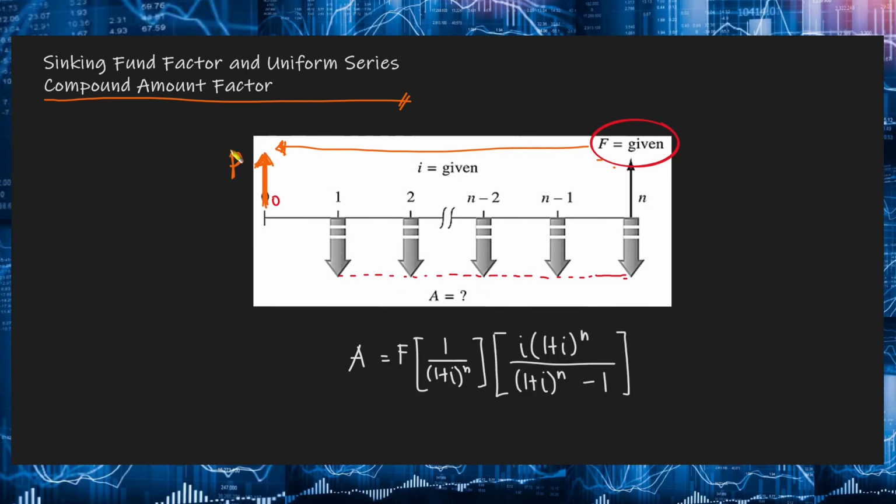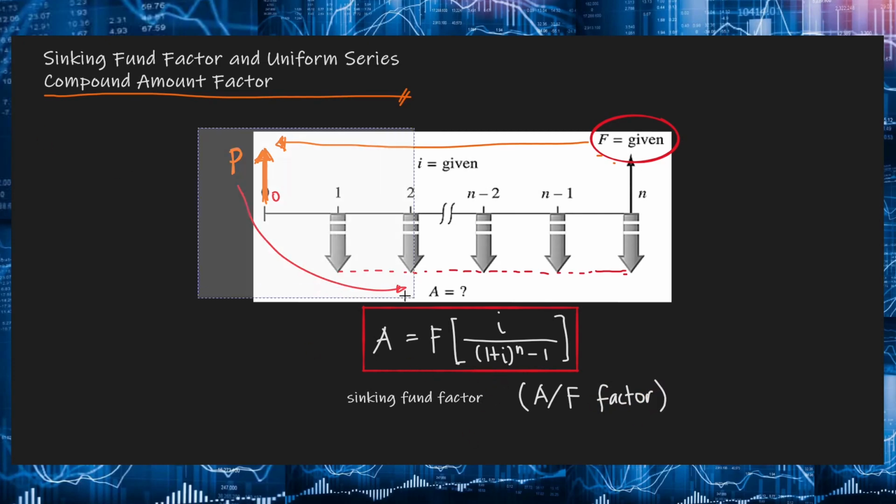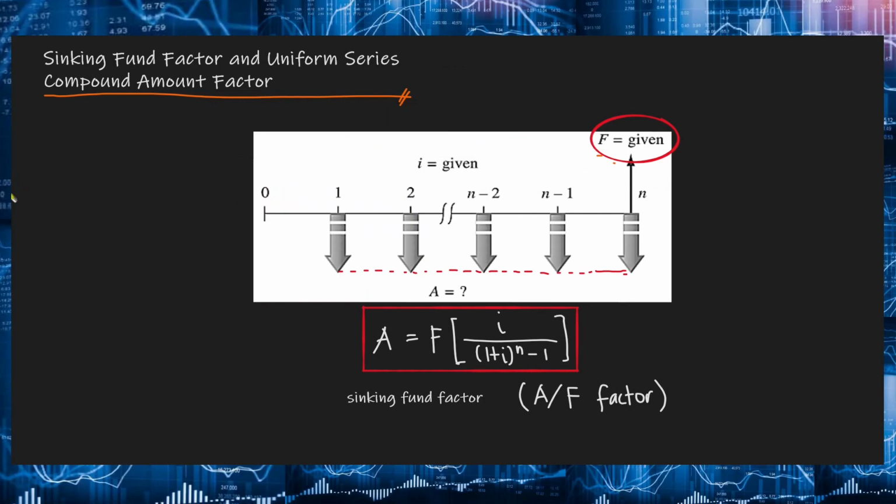Now, we have a formula for A given F. So, this can be further simplified, no? So, we will have A equal to F times i over (1 plus i) raised to N minus 1. The expression in brackets is called the sinking fund factor or the A/F factor. Again, unknown yung A, given yung F. Now, this factor determines the uniform annual series A that is equivalent to a given future amount F. Now, take note that the uniform series A begins at the end of the first period and continues through the year of the given F.